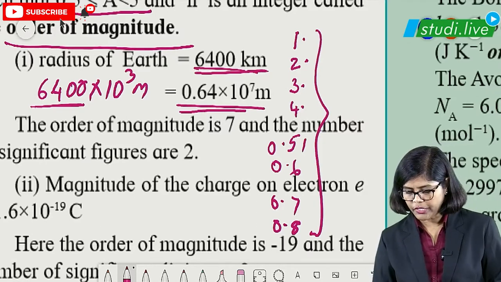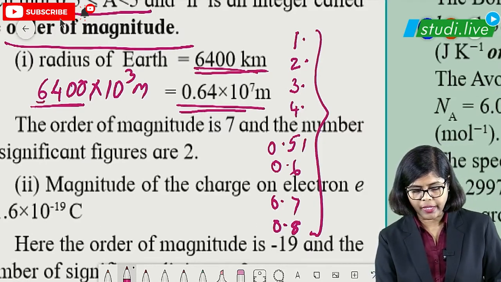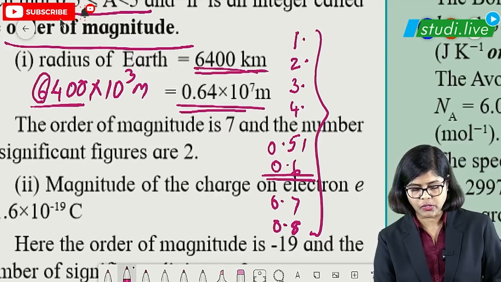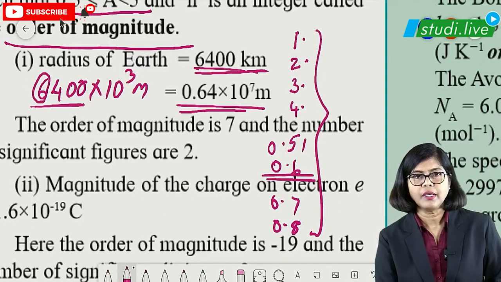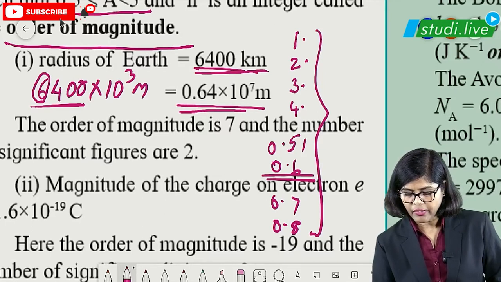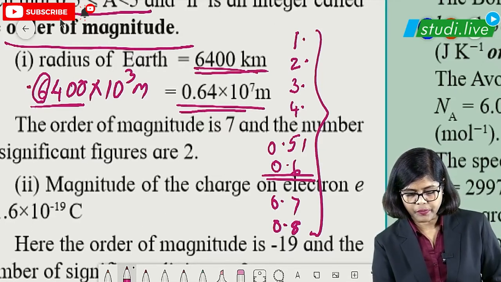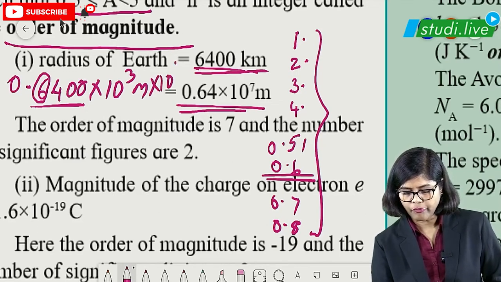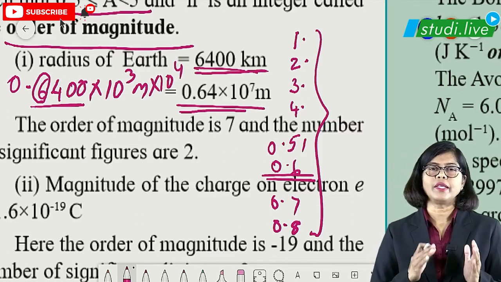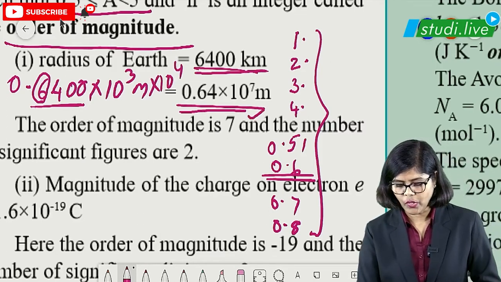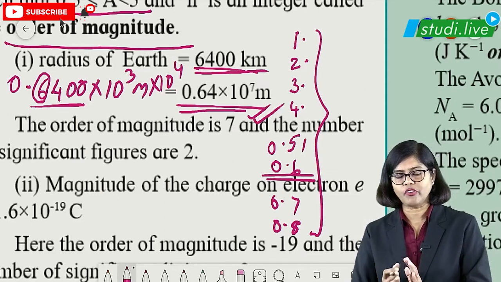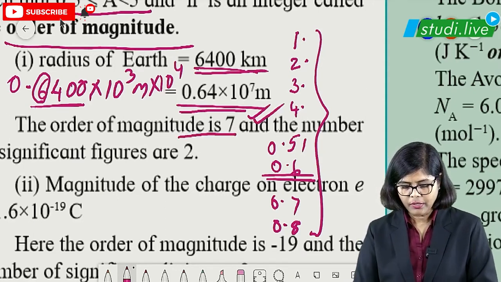Where are we going to shift it? 6 is the first number, so it should be 0.6. So I have to bring the decimal to this side. So how many places am I going to shift? 1, 2, 3, 4. 4. So what do you get then? 10 raised to 7. This is the answer you are getting here. So this is how we get the order of magnitude. Here it will be 7.